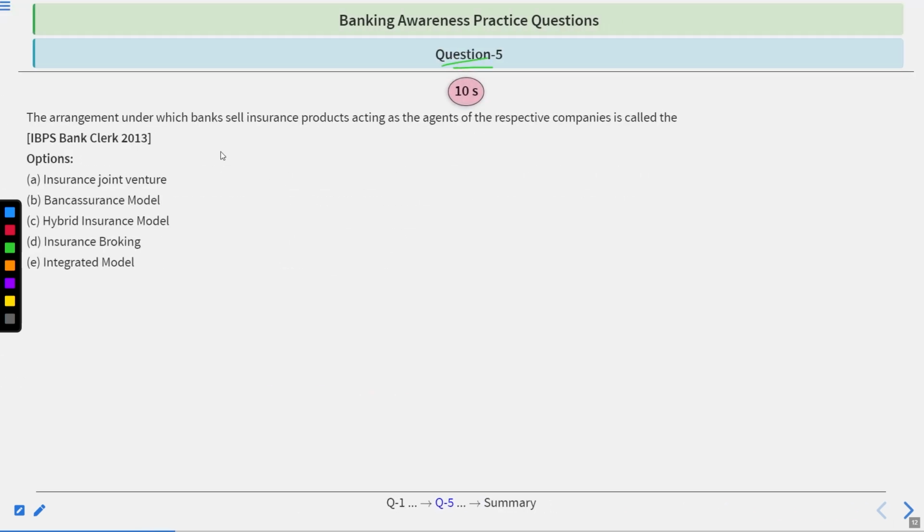Question number 5. The arrangement under which a bank sells insurance products, acting as the agent of the respective companies, is called the insurance joint venture, bancassurance model, hybrid insurance model, insurance bank broking, integrated model. To answer this, 10 seconds you have, then I will give you the answer. So time starts now.